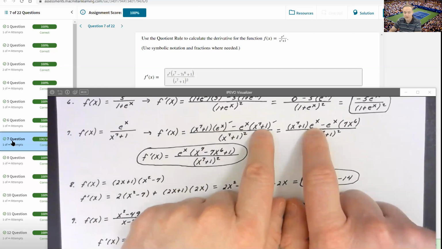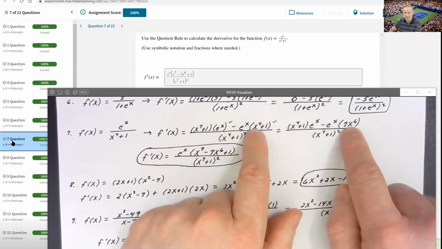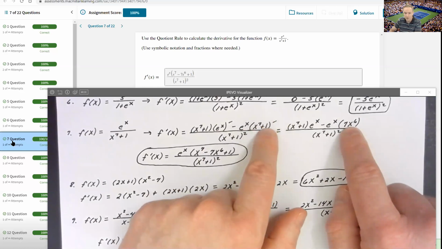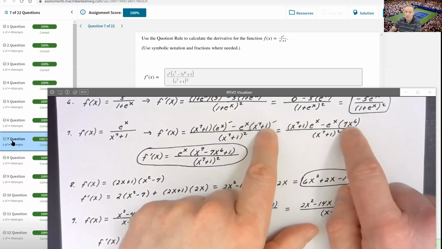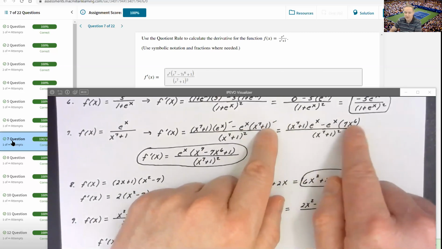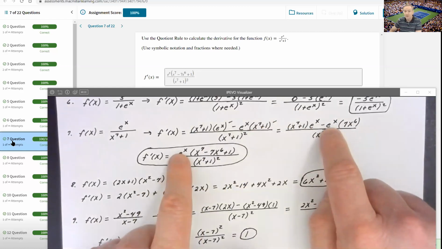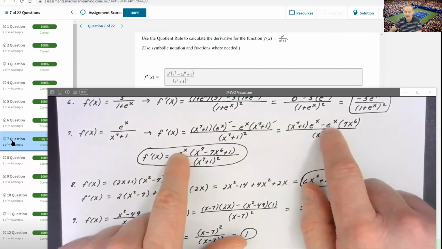The derivative of the group, x to the 7th plus 1. Well, we know the derivative of the x to the 7th is just power rule. That's where I got my 7x to the 6th from. And of course, the 1 dropped out because the derivative of any constant is 0. So now I can see that my first and my second term in the numerator both have a factor of e to the x. You can and should factor that e to the x out.